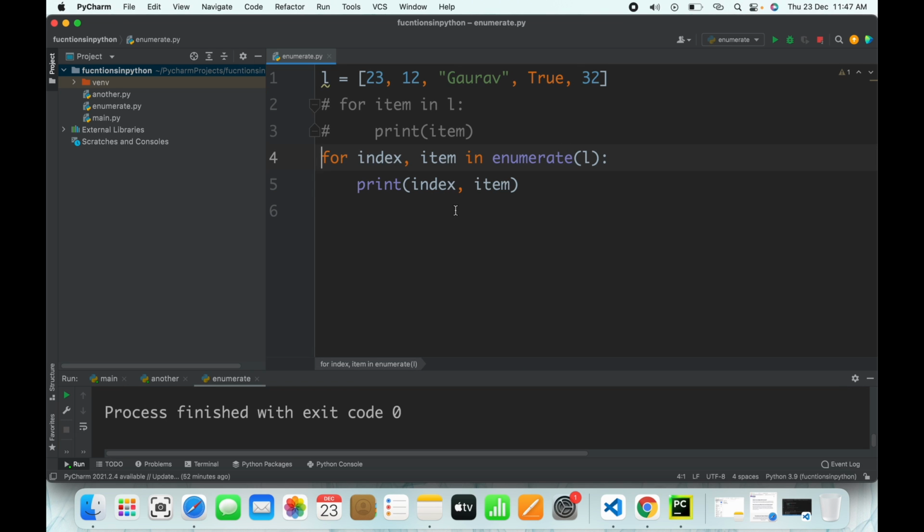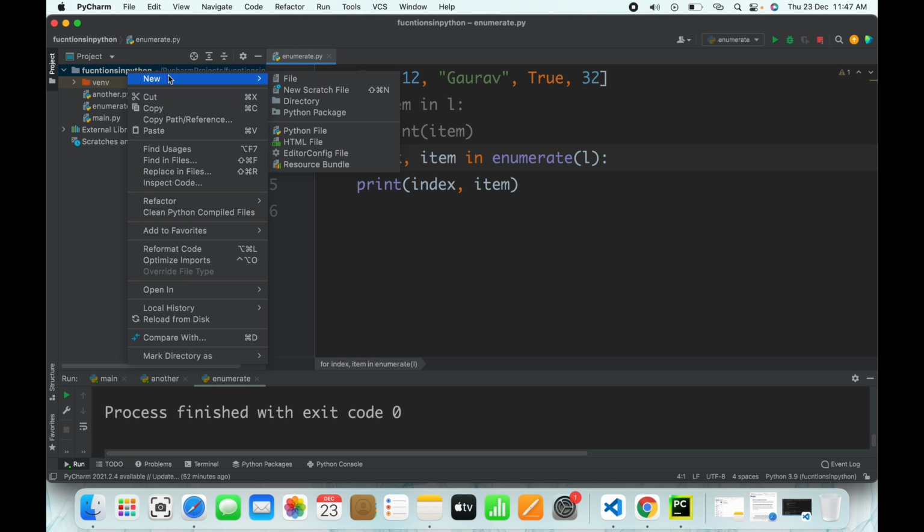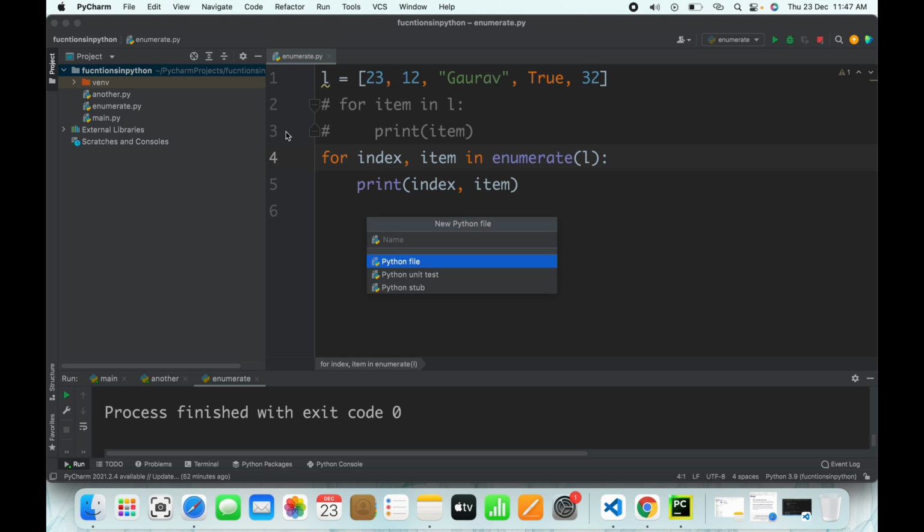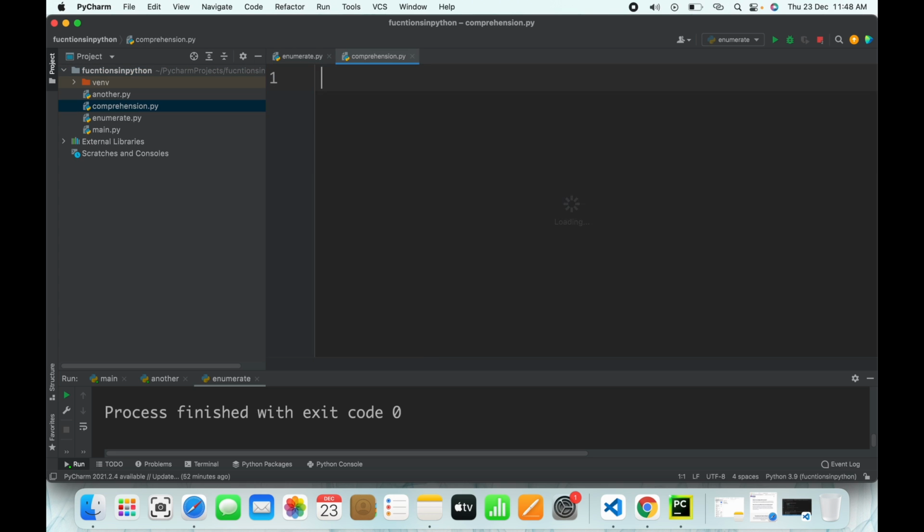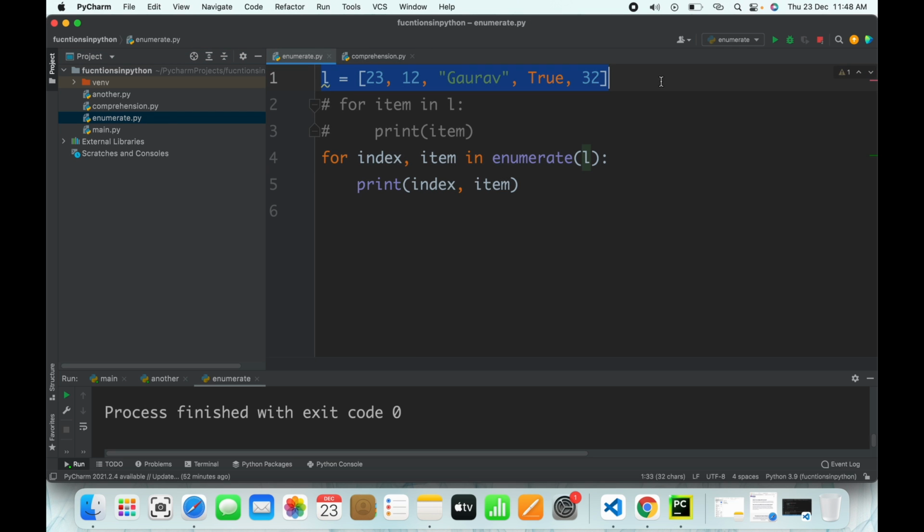Then another function we are going to see is list comprehension. So I'll make another Python file and write comprehension. Now let's say a list like in the last file.